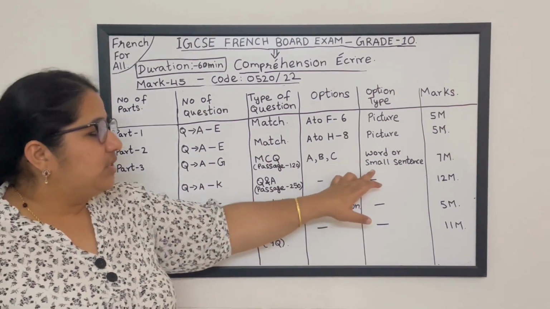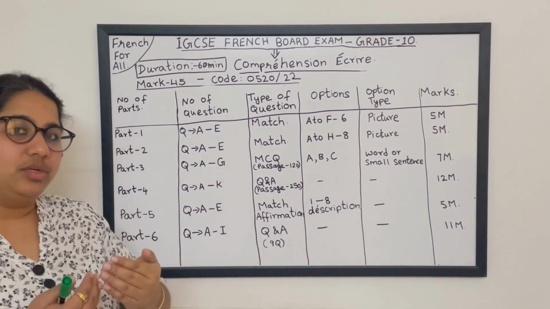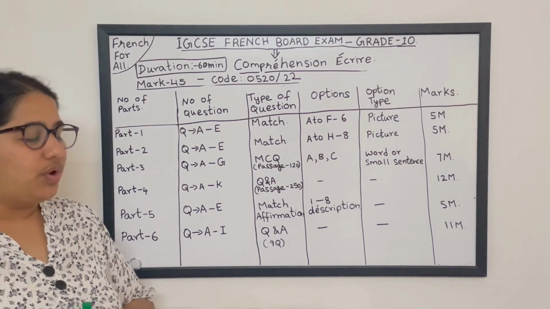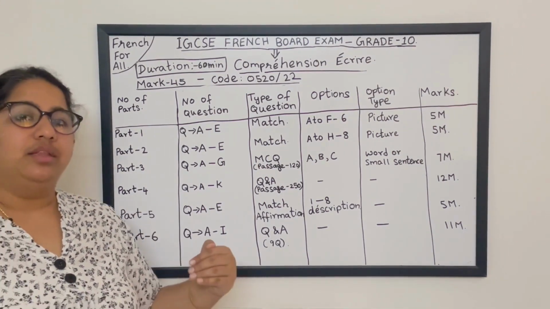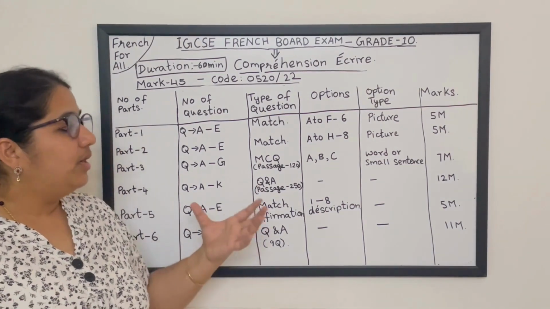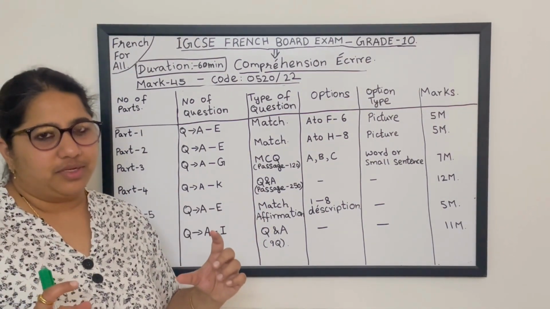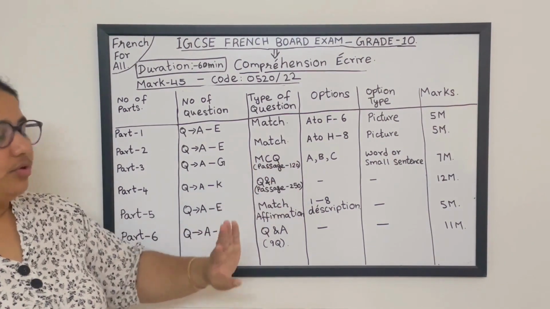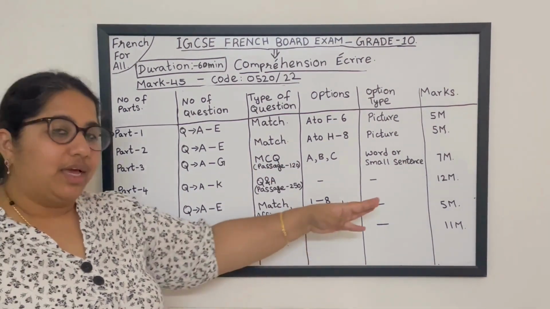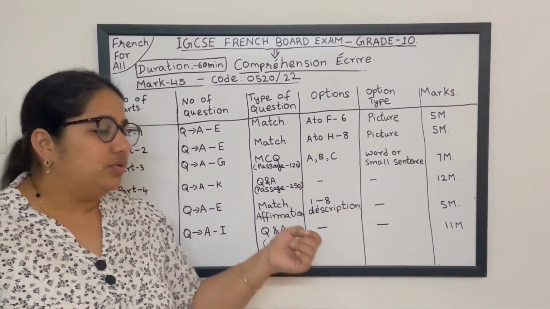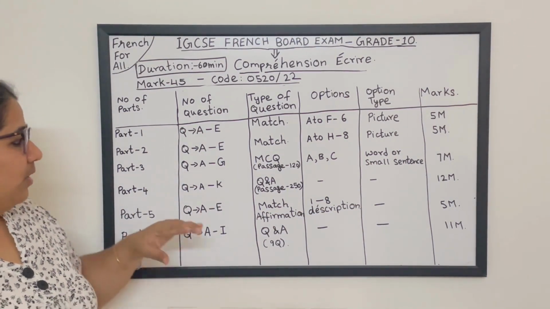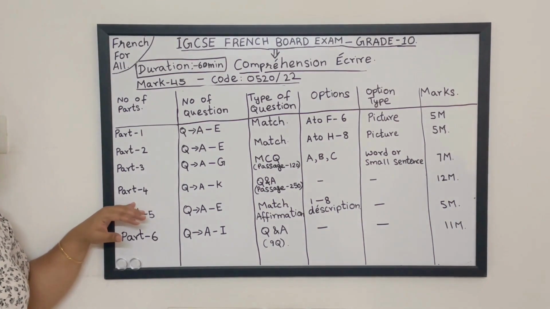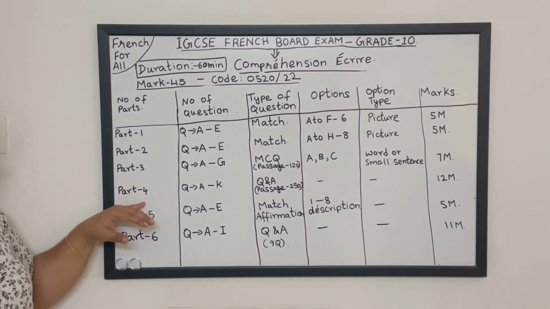The next thing is how the options are going to be. It is not at all going to be in picture form, students. It can be either in word form or in a small sentence format. The total marks it is going to carry is 7 marks. So how many marks will each question carry? Again 1 mark.